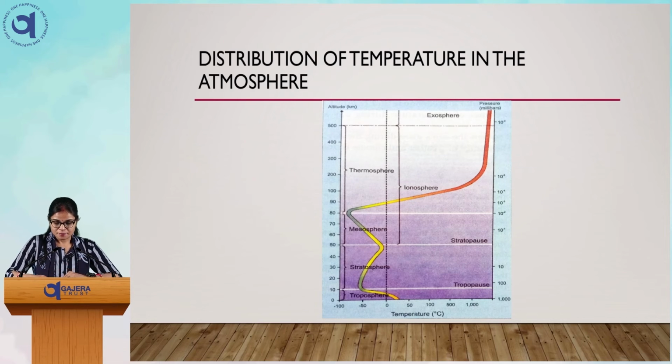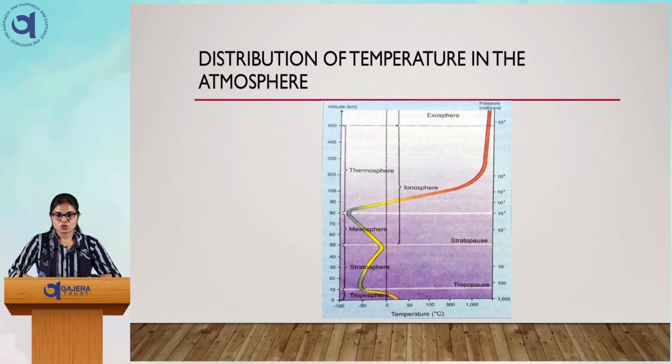The lower part of the stratosphere, from 15 kilometers to 35 kilometers, has a concentration of ozone, thus called the ozonosphere. That is why in this layer also there is protection from the sun's heat or light, we can say. Ultraviolet radiation of the sun is coming, and the ozone is essential for protecting life on the earth. That is why the ozone layer is very much necessary for human beings.